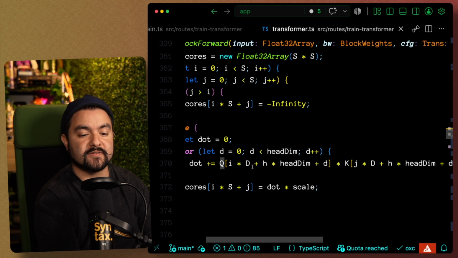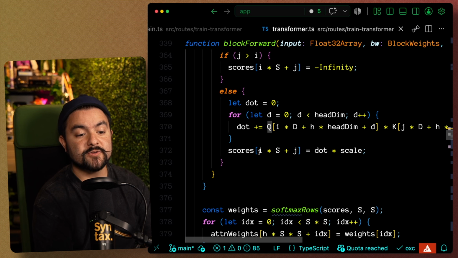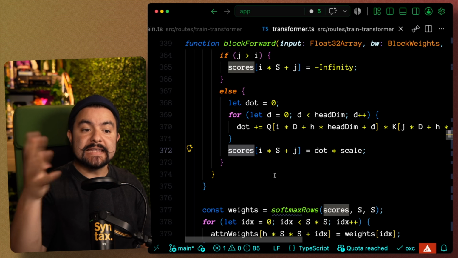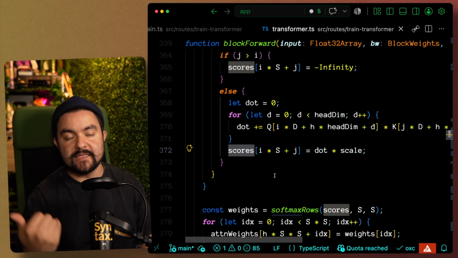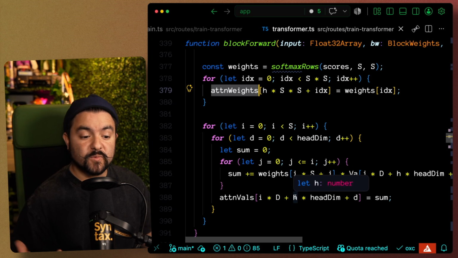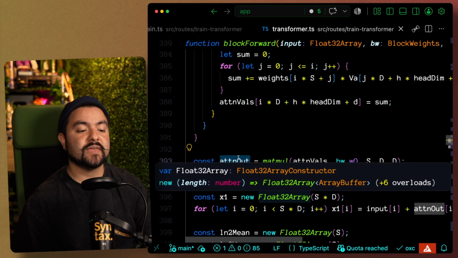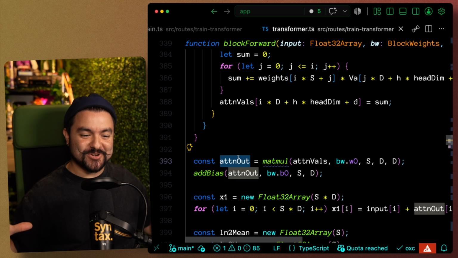So we do the dot product of query times key, and that'll give us the scores, which essentially corresponds to the overall attention of any given token to any other token in the input prompt. And then those scores will give us weights, and that gives us the overall attention values, which we again do matrix multiplication with, which gives us the attention matrix for output.